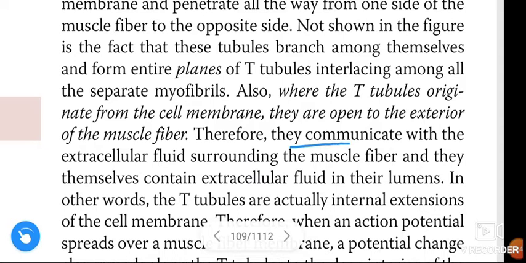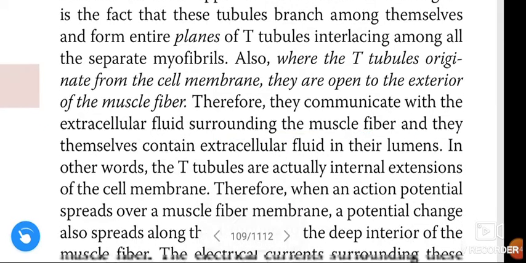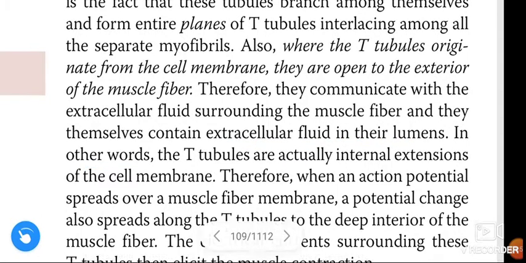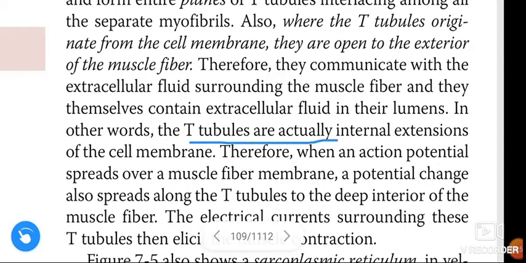Therefore, they communicate with the extracellular fluid surrounding the muscle fiber, and they themselves contain extracellular fluid in the lumens. In other words, T tubules are actually internal extensions of the cell membrane.